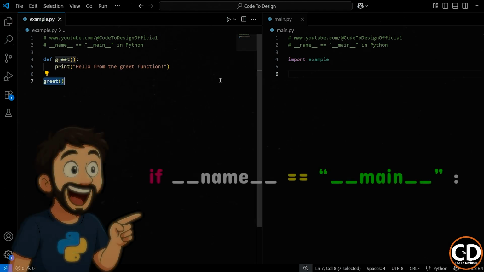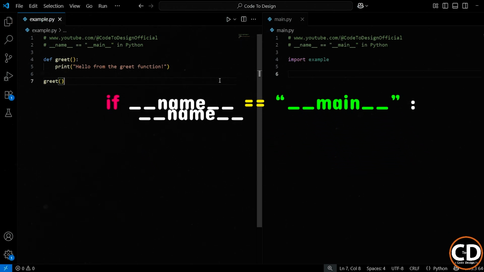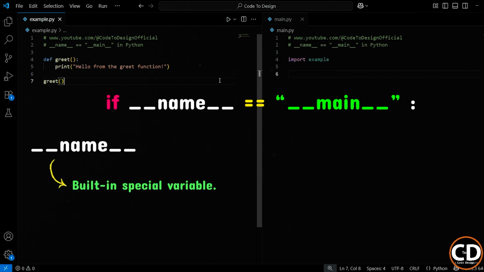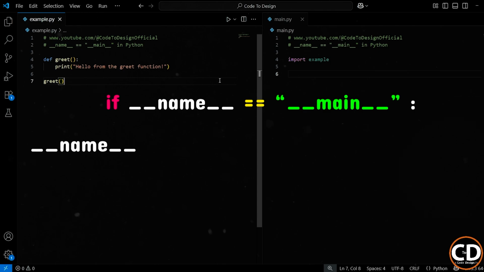So here comes our hero, if __name__ == "__main__". Let me explain what this means. First, __name__ is a built-in special variable in Python. And yes, those double underscores on both sides are on purpose. In Python, names like __name__ or __init__ are called dunder methods, short for double underscore. Now, when you run a Python file directly, like running the example file from the terminal, Python automatically sets the value of __name__ to the string "__main__" in that file.